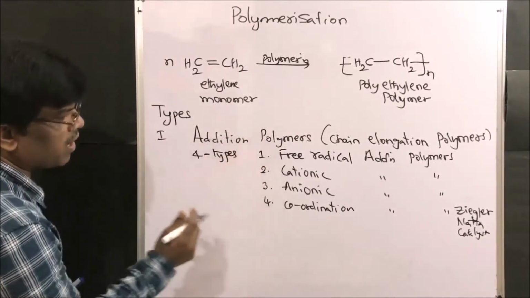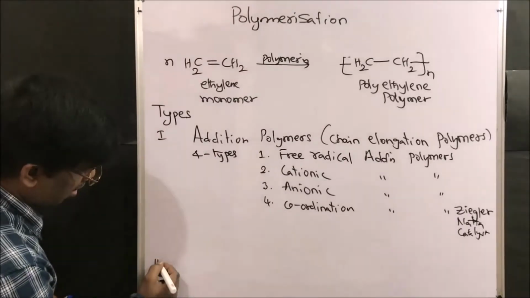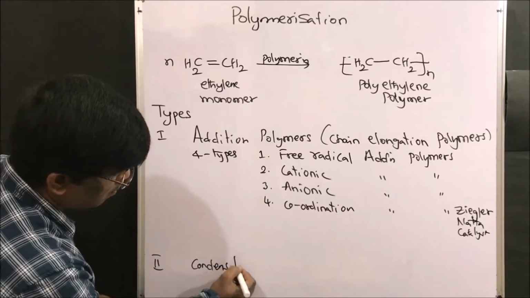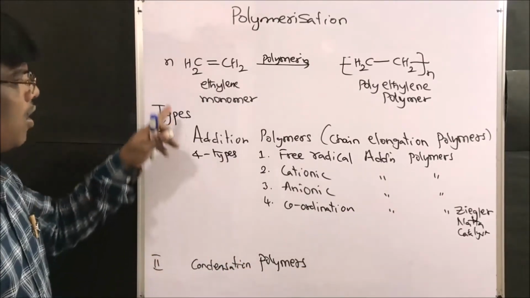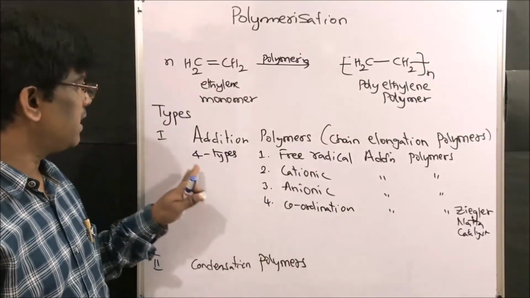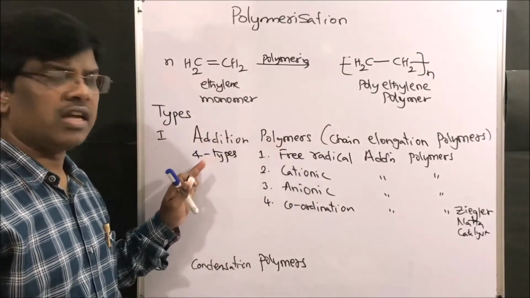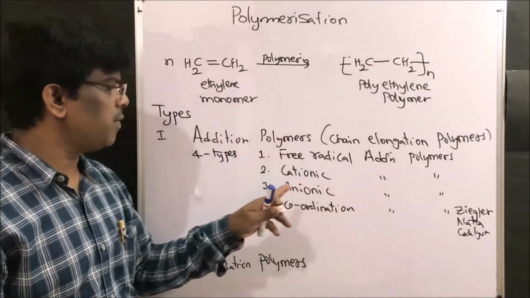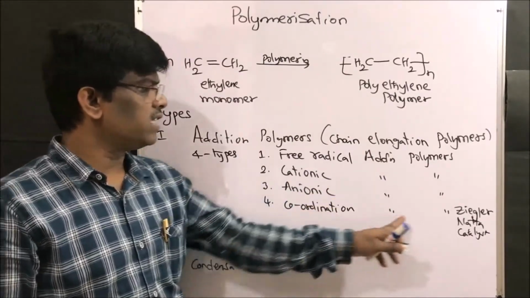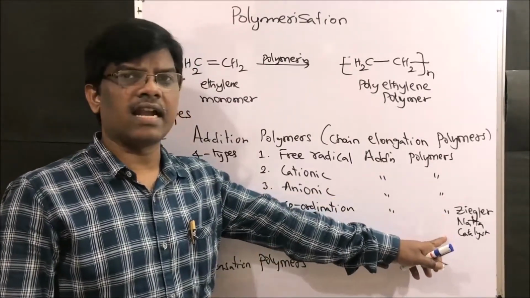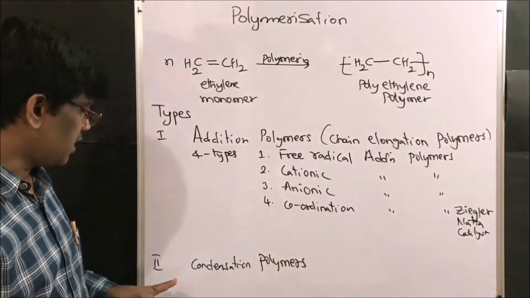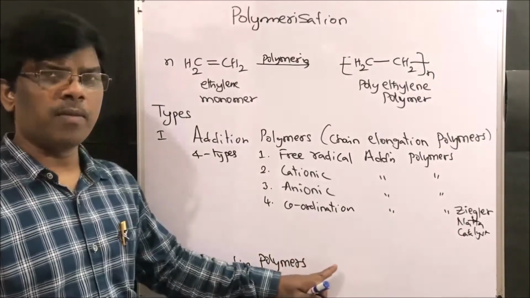What is the second type? Polymers are of two types, addition polymers and condensation polymers. Under addition polymers we are going to learn about four types: free radical addition polymers, cationic addition polymers, anionic addition polymers, and coordination addition polymers, that is, the Ziegler-Natta catalyst, which mediates this type of polymerization reaction. And the second type is condensation polymers.